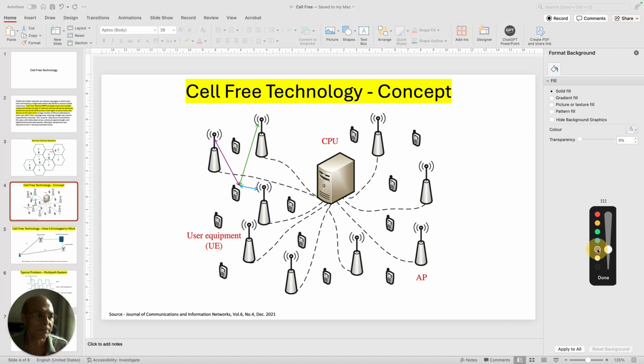Again, my pen is not working. These access points are nothing but base stations. So this is base station number 1, base station number 2, base station number 3, base station number 4, like that. And you have got a user equipment here. There is another user equipment here.